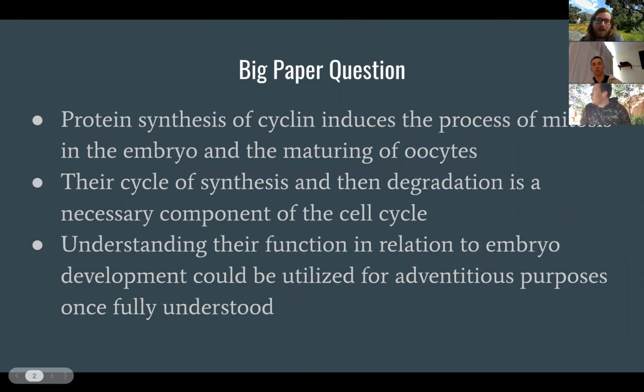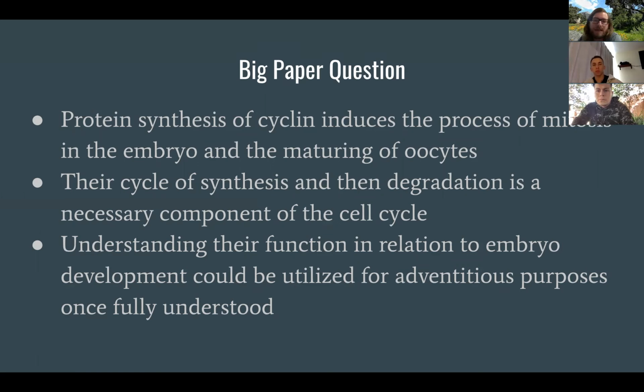Scientists are studying the role of cyclin in the process of mitosis during the cell cycle. They are studying this because it appears to develop numerously in interphase and then decline in number during the mitosis process. So it appears as if cyclin regulates the mitosis process and induces the maturing of oocytes.